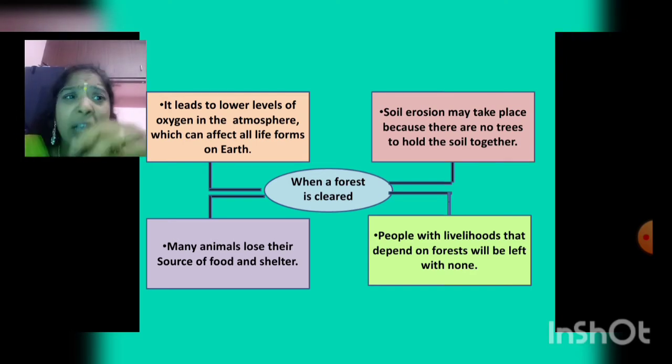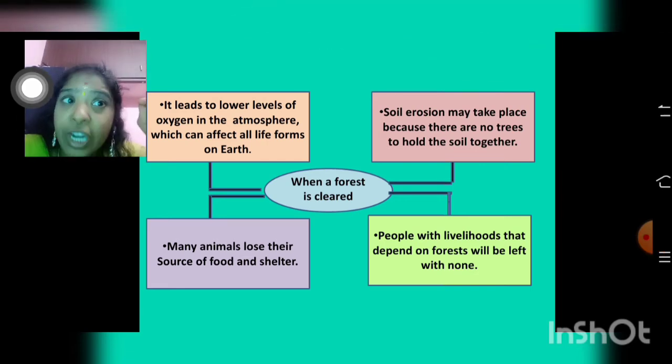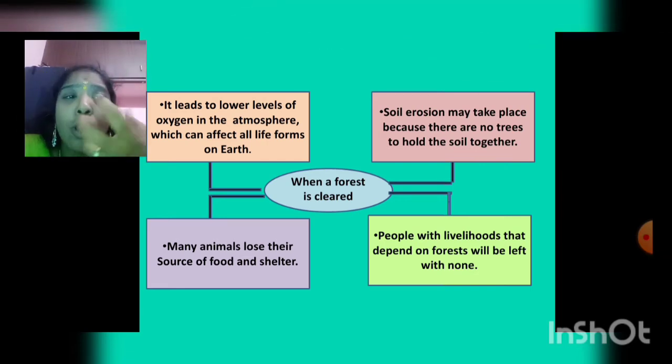Soil erosion may also take place because there are no trees to hold the soil together. Many animals lose their source of food and shelter.